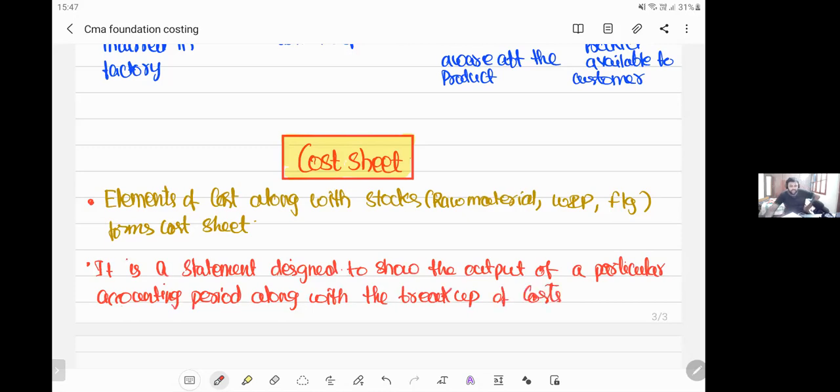This is the main definition given for the cost sheet. So if you see, it's a statement designed to show the output of a particular accounting period. So it's a statement first.